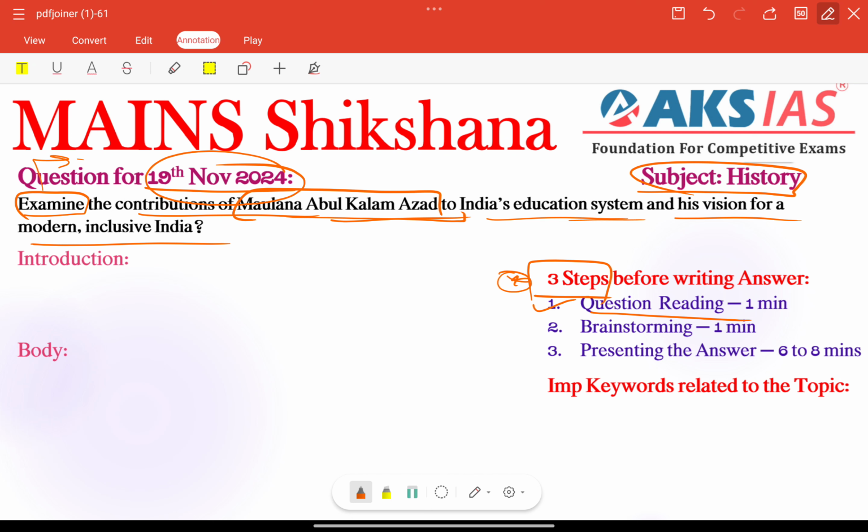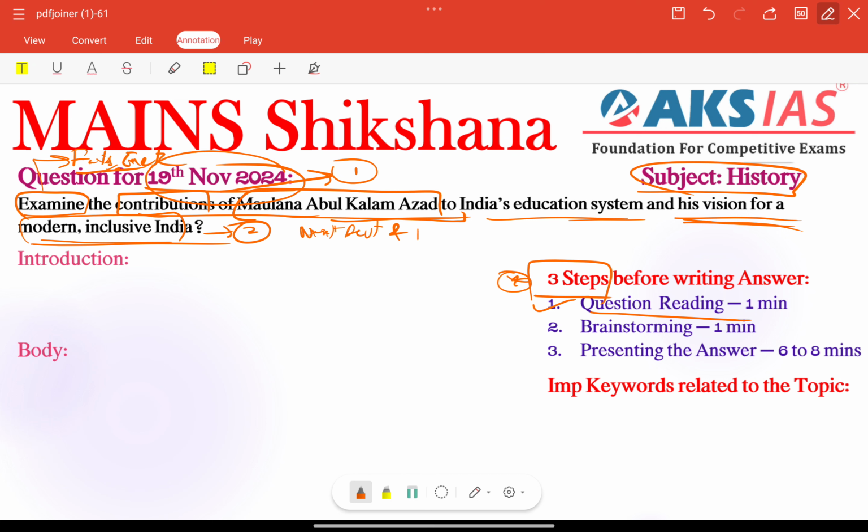Here we need to assume that the examiner already knows something about this particular topic, right? We need to give some unique and different concepts, for example you need to mention some facts, examples, etc. Other than that we need to notice the important keywords. Contributions is the first important keyword, and then in the second part his vision for a modern and inclusive India is the second important keyword. In the conclusion part we need to give some next development,